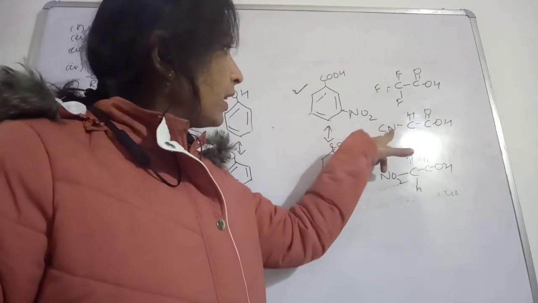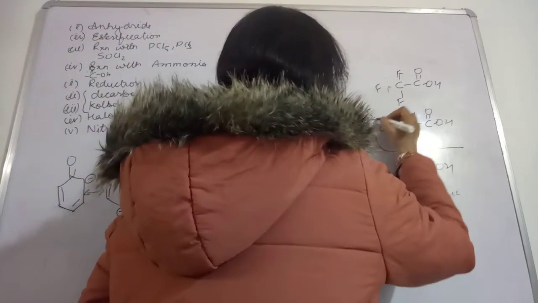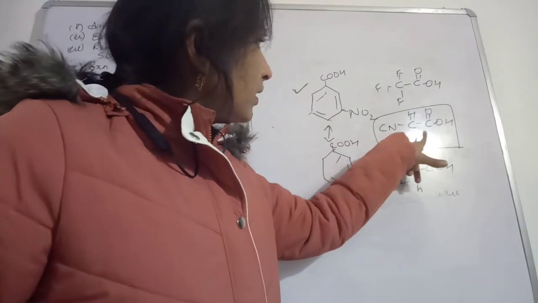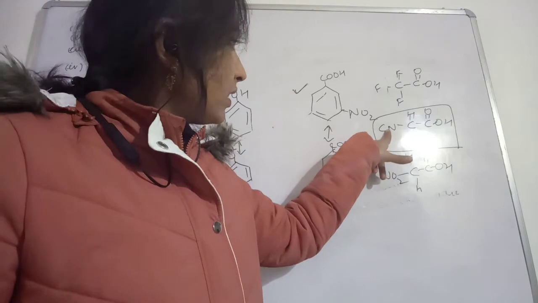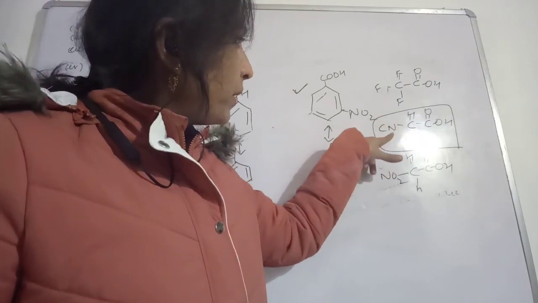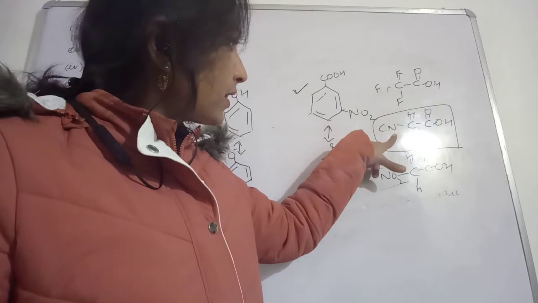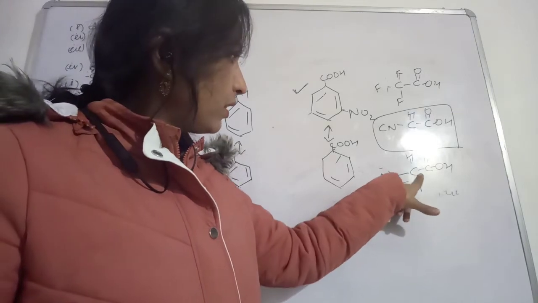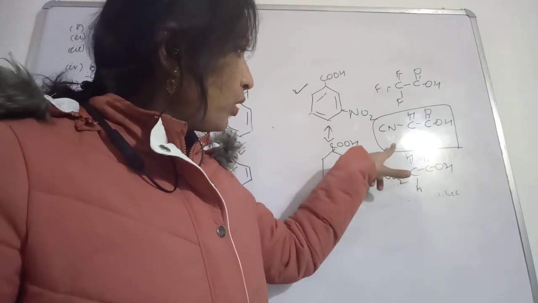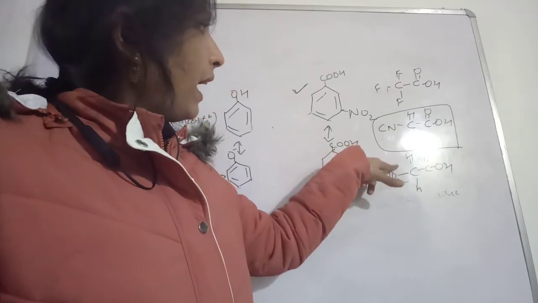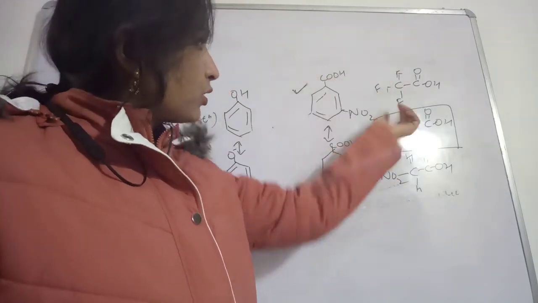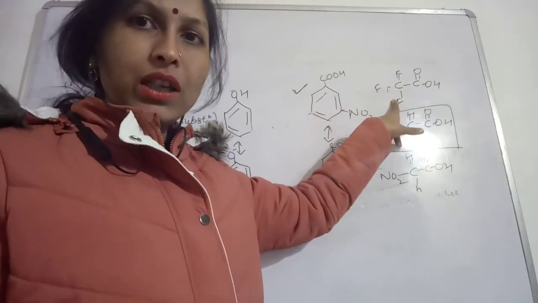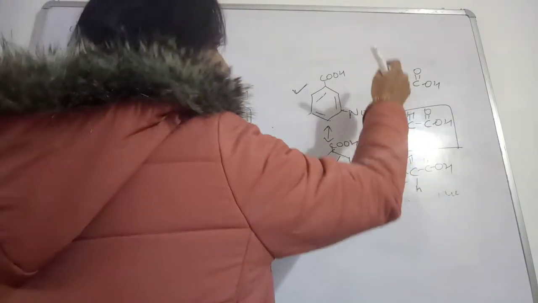This compound has the cyano group present here, so it will have the least acidic strength. More than this will be the one with the nitro group attached to the carbon. Even more, the most acidic strength will be associated with this compound.